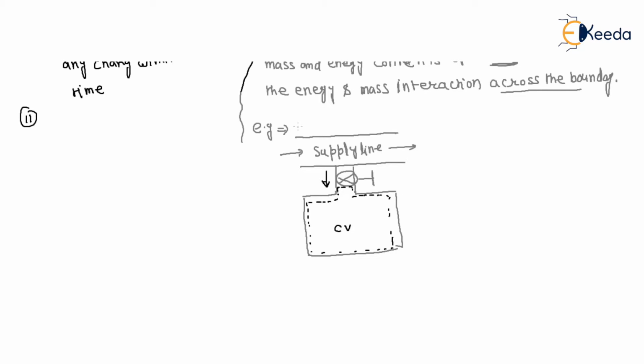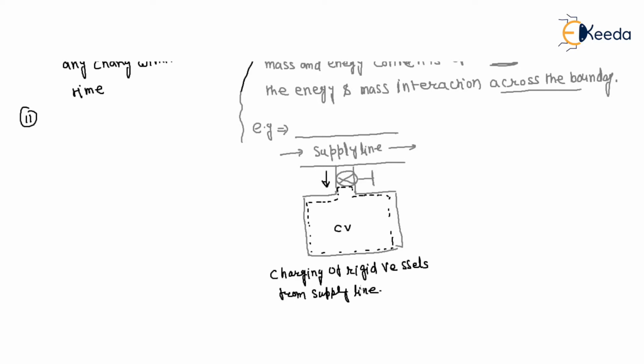This is example number 1, charging of rigid vessels from a supply line.